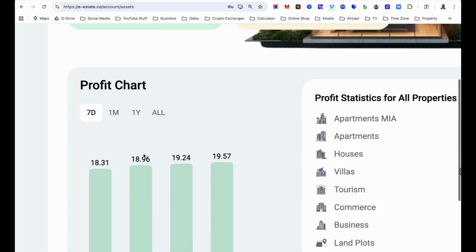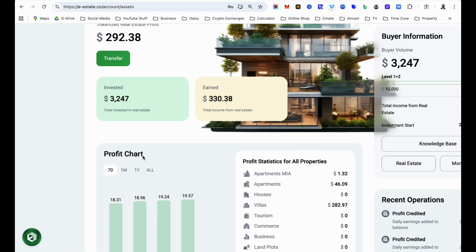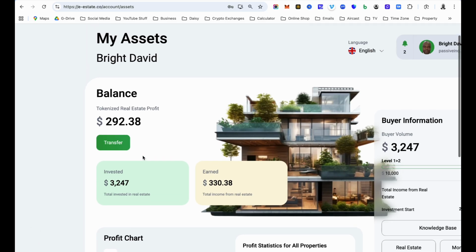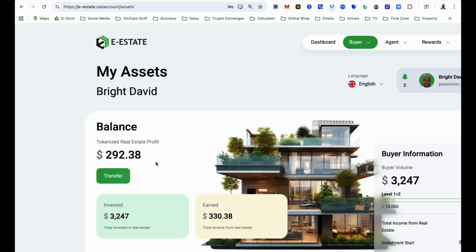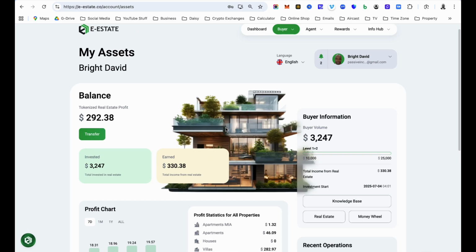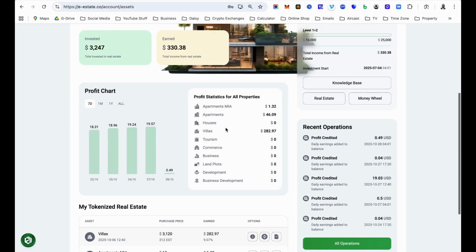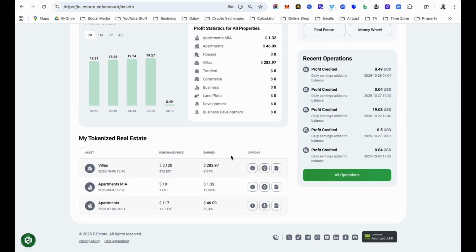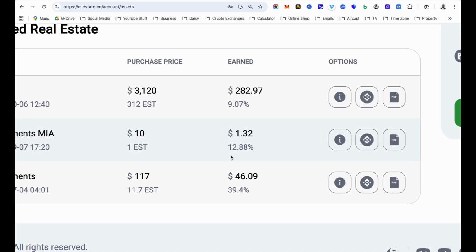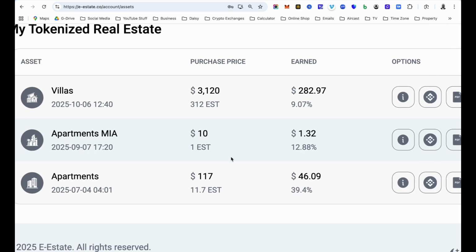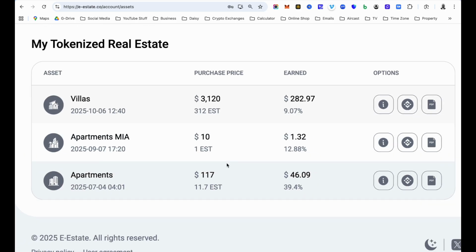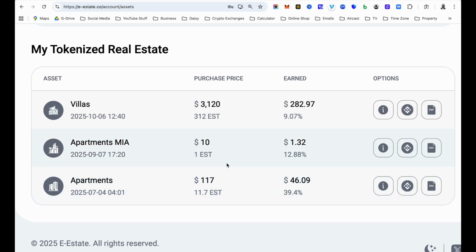Now, that does not mean that this is where I am going to stop. I am going to keep purchasing as many real estate as I can afford, right? But I just want to let you know that it is possible to earn on a daily basis in this platform. And that being said, these are the 3 real estate that I have purchased into. Okay, these are the ones that I have my fractional real estate. I'm showing you my dashboard because I want to be transparent with you guys, right?